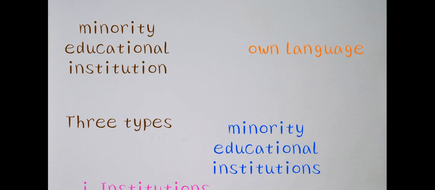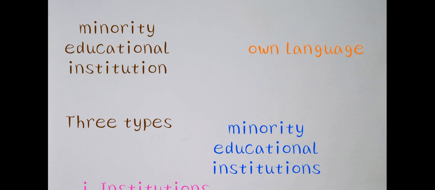It means minority educational institutions have the right to establish and the right to administer such institutions, and they can run them in their own language.